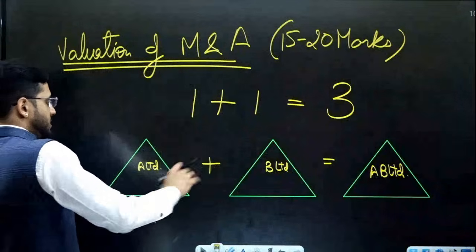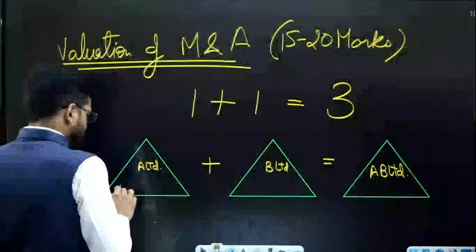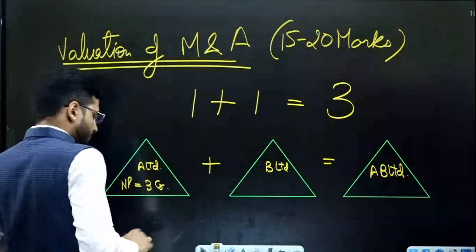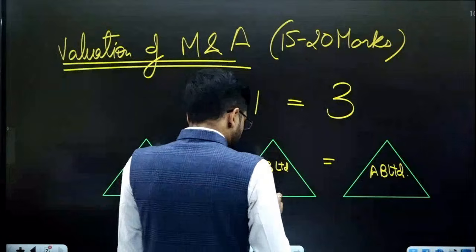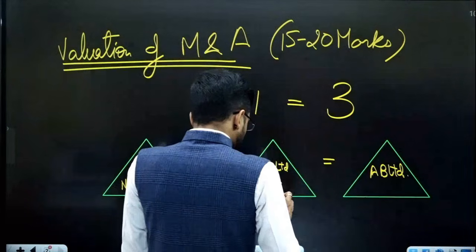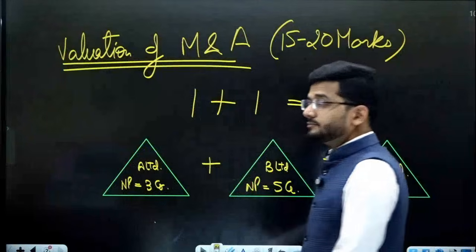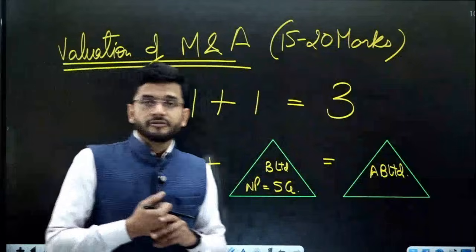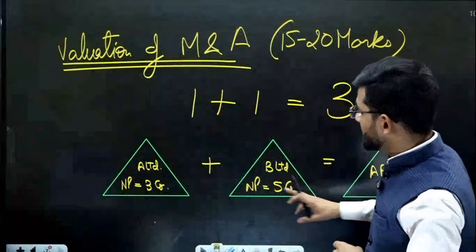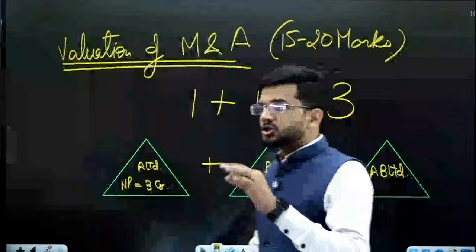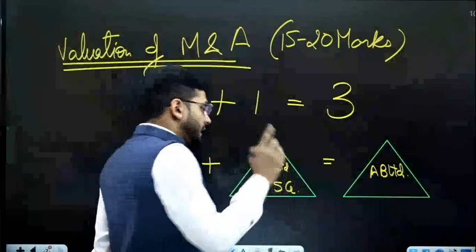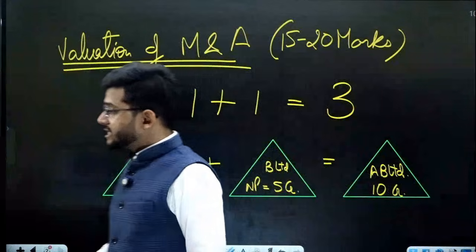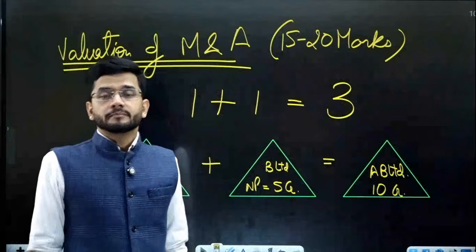Now please see the analogy. Net profit earned by A Limited is 3 crores. Net profit earned by B Limited is 5 crores. So 3 plus 5 usually should be 8 crores. But in a merger and acquisition scenario, it has to necessarily be more than 8 crores.